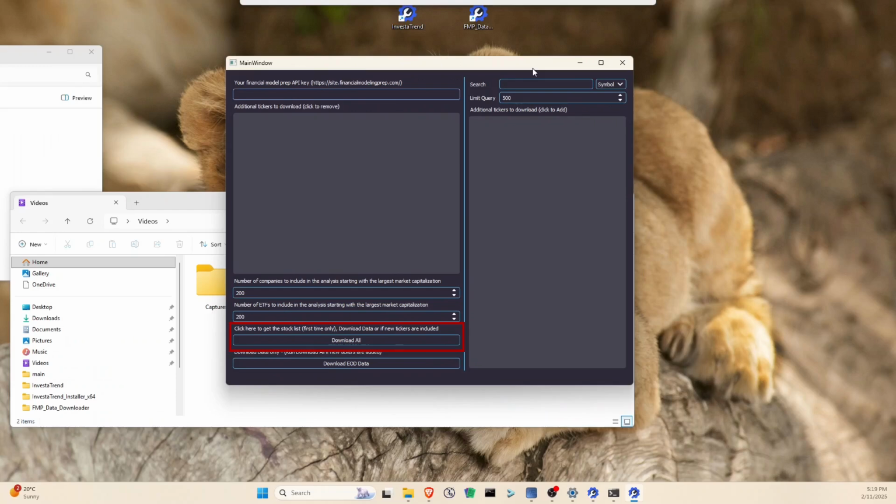This process can take a while, sometimes up to 24 hours, as it downloads portfolio data for each stock ticker and ETF one at a time, including market cap data. Once the download is complete, you can close the FMP Data Downloader. Next time, you can use the Download EOD Data button to update only the end-of-day data for the tickers and ETFs you've already downloaded. This will be much faster.